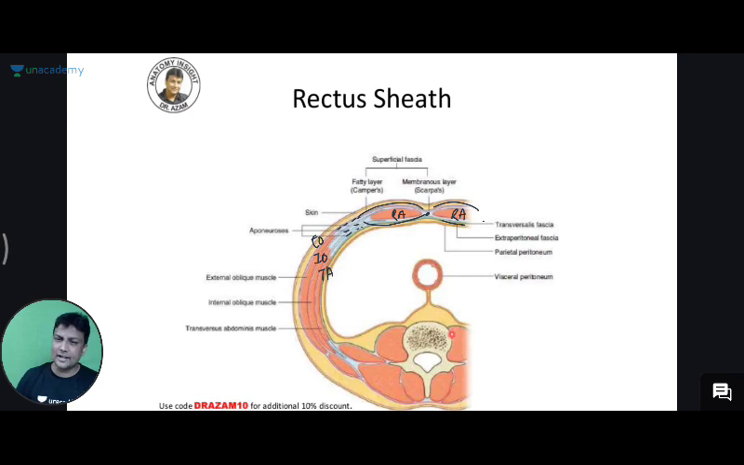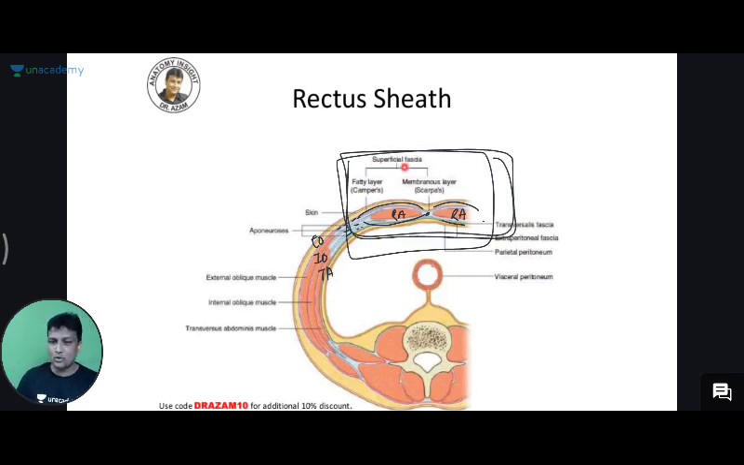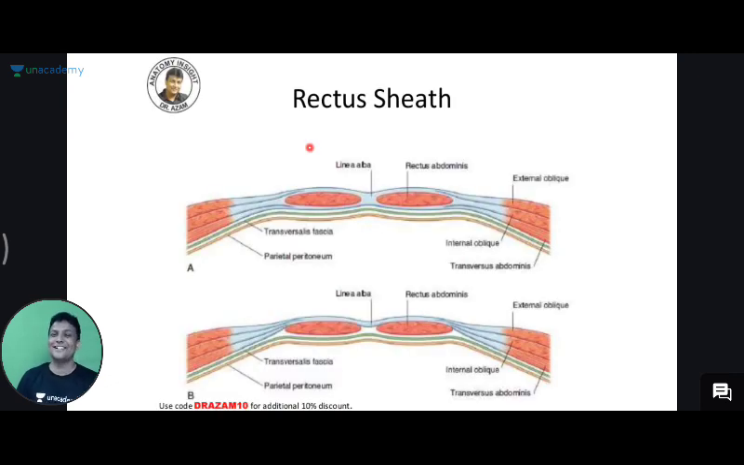But do we have to learn about this entire diagram? No. We just have to learn about this one, rectus sheath. So let us zoom this, and once you zoom that, the diagram will be something like this. Does it remind you of something? Have you seen this diagram in your MBBS days?